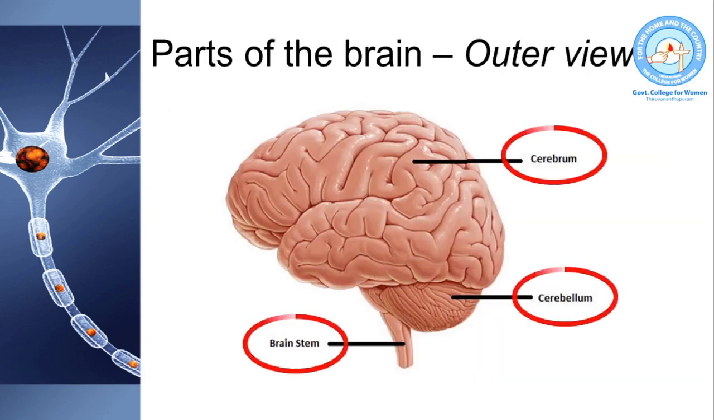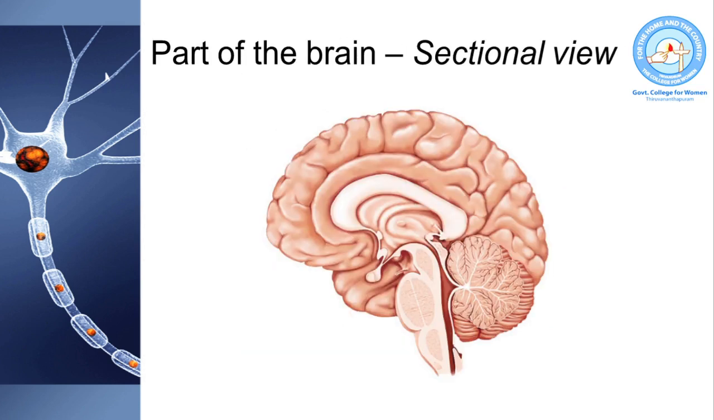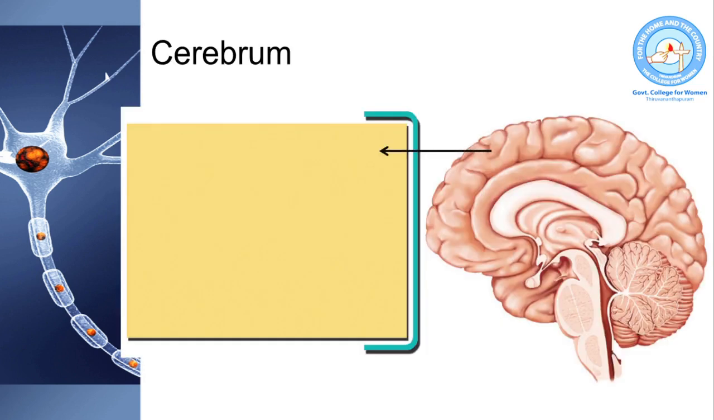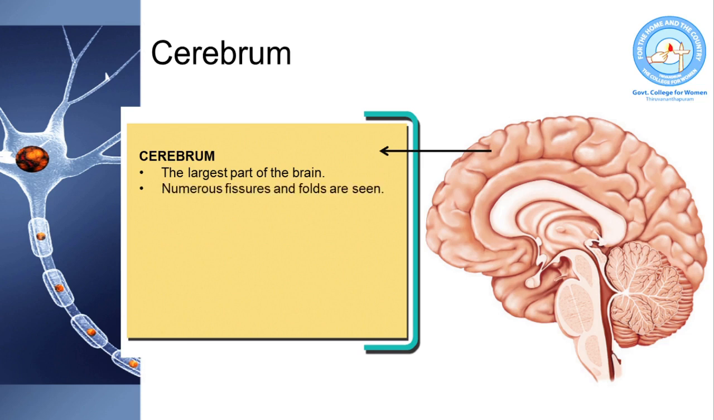The outside view of brain shows that it is formed of these three parts: the cerebrum, cerebellum, and brain stem or medulla oblongata. The sectional view of brain shows that it is comprised of cerebrum, cerebellum, medulla oblongata or brain stem, thalamus, and hypothalamus. First, let us see about cerebrum. When compared with other parts, cerebrum is the largest part of the brain. It has numerous fissures and folds.